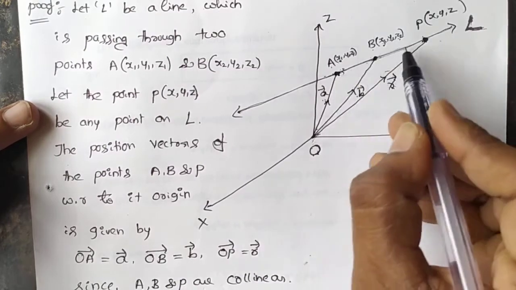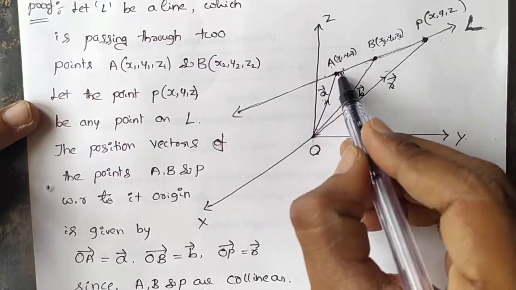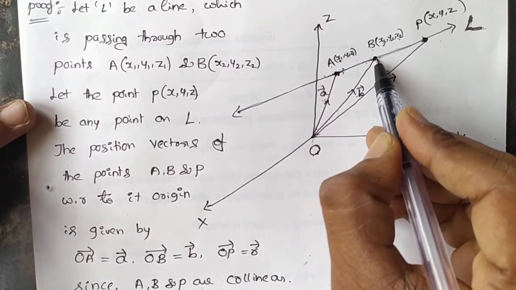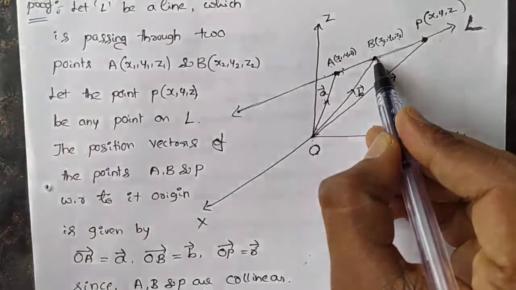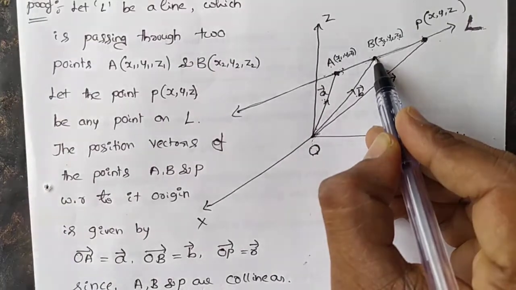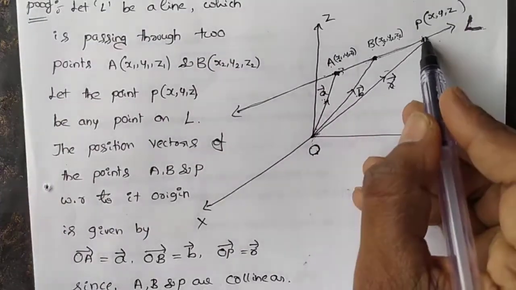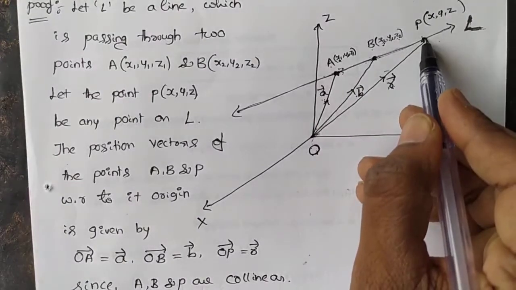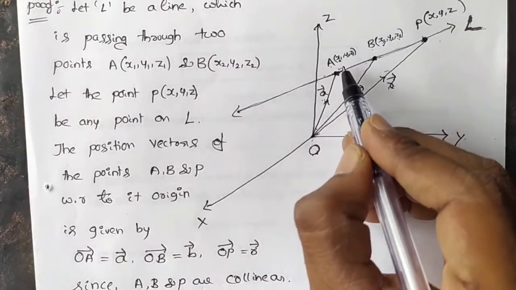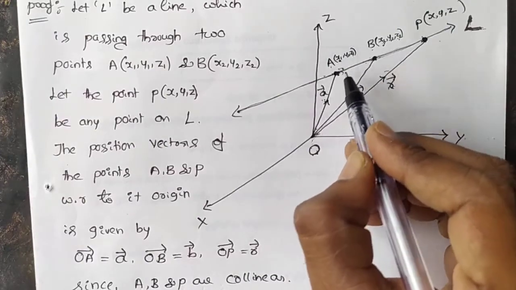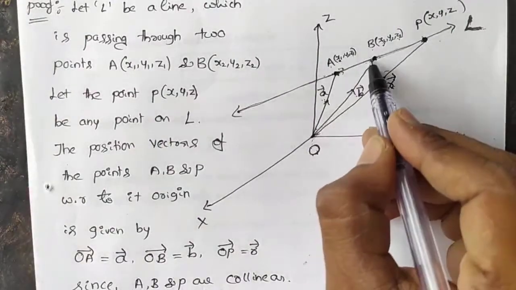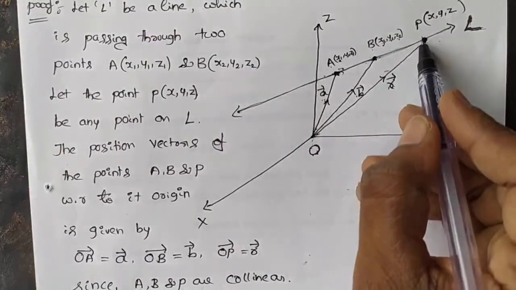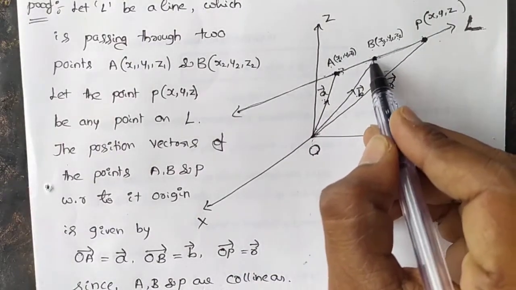Once again, AP vector is parallel to AB vector, right? In space we have one more condition: if A, B, P are collinear, then AP vector is parallel to AB vector, and then AP vector equals lambda into AB vector.